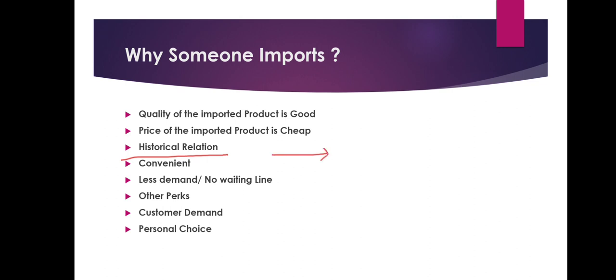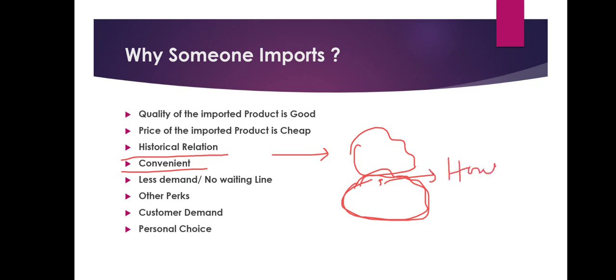Easy. Second, convenience. Suppose you are somewhere down at a bordering state. This is the boundary, this is the border of a country, and this is another country. You are staying here, this is your house, or this is your restaurant. Now in your country, the bread seller is at this location, but the bread seller of the neighboring country is very close.